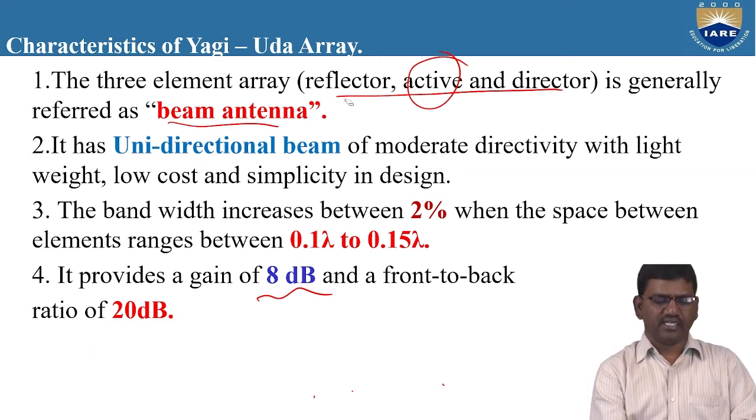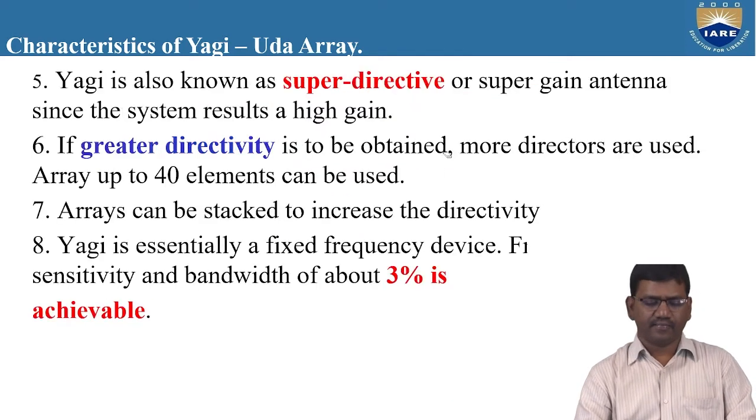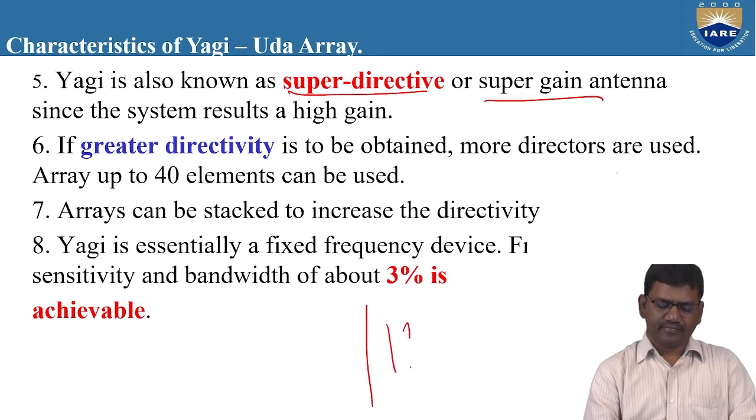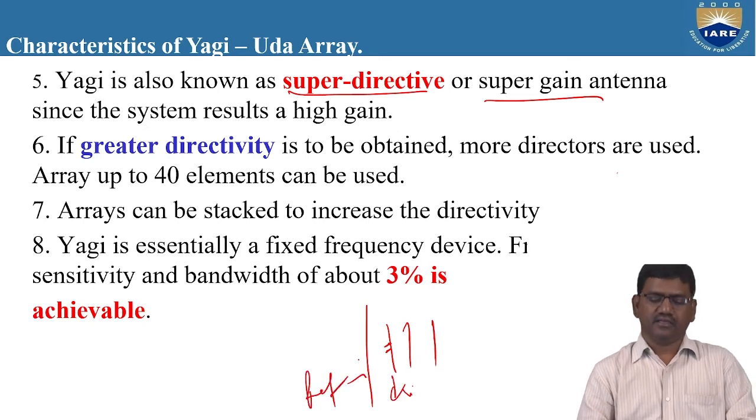So these are the general characteristics of the Yagi-Uda antenna. Another characteristic is that it is also known as a super directive antenna or a super gain antenna. Why is it known as a super directive antenna? Because in the Yagi-Uda antenna, if you see here, this is the input terminals, this is the driven element, and this is the reflector.